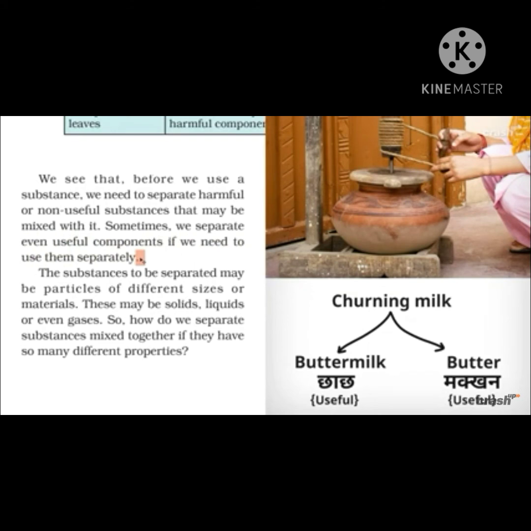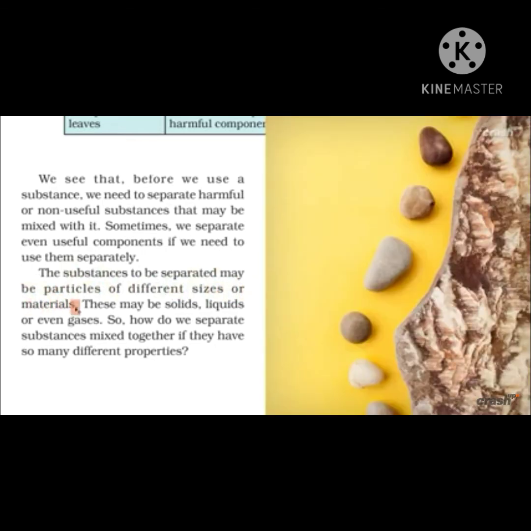Sometimes we separate two useful components. Which are those useful components? When we churn the milk, at that time buttermilk and butter, both components are obtained and both are useful. So we separate both and then use them, the buttermilk separately and the butter separately.